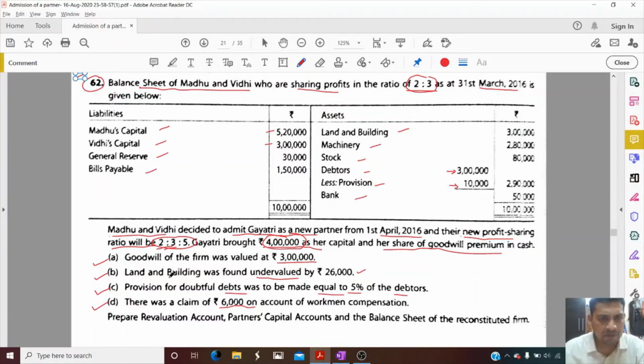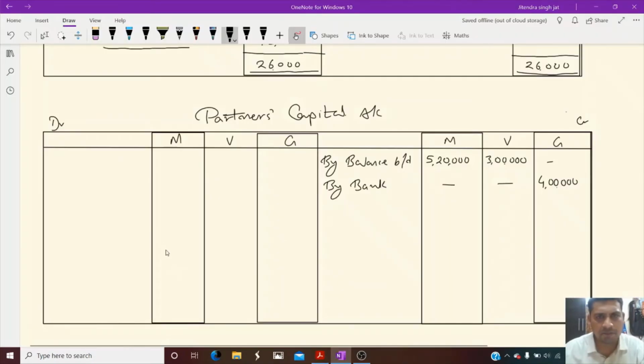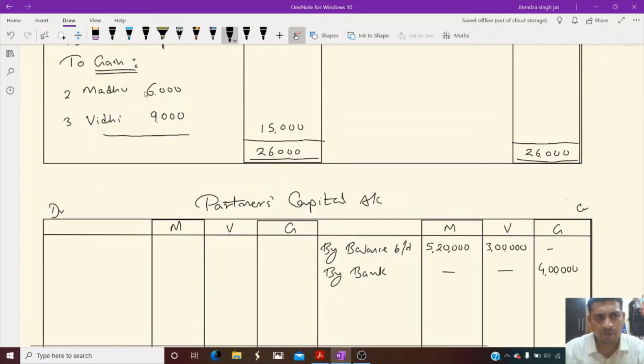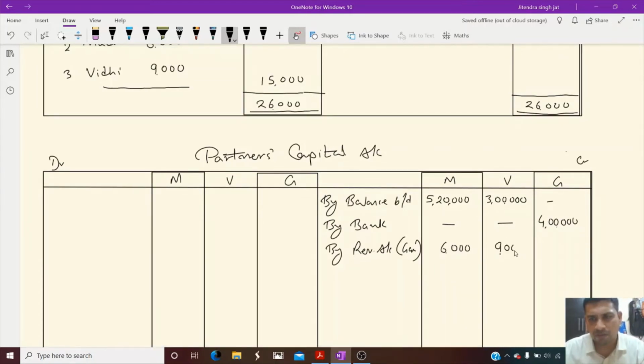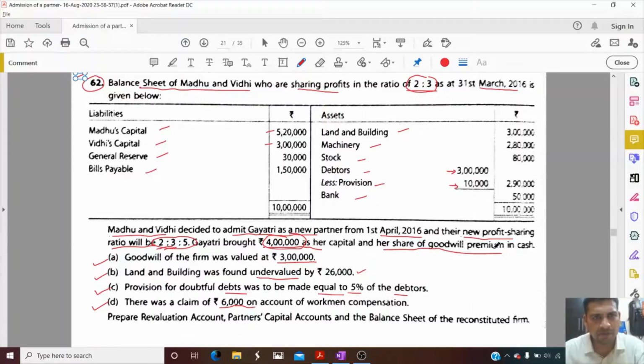So we write by bank 4 lakh. Then revaluation profit is there, children, for Madhu and Vidhi. You can see, so we can write here by revaluation account. This is the gain of revaluation, 6,000 and 9,000. Let us see, is there any general reserve given?